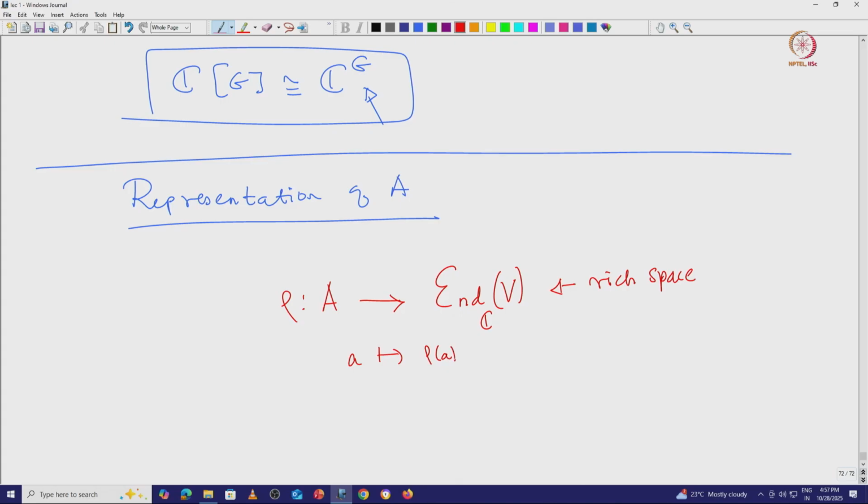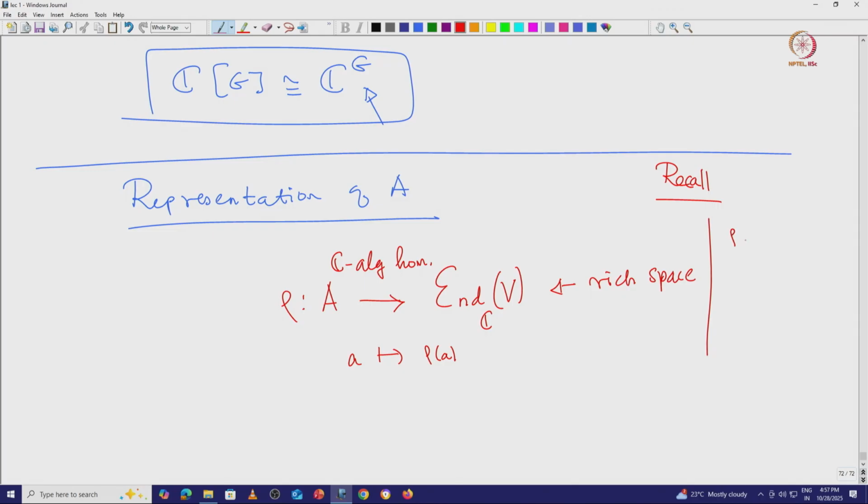But of course, the structures involving operations of A should be reflected here in the matrix world or the linear transformation world. That is why you demand this rho to be a C algebra homomorphism. So, recall that a C algebra homomorphism satisfies the following property.